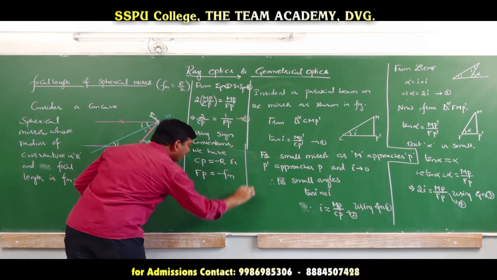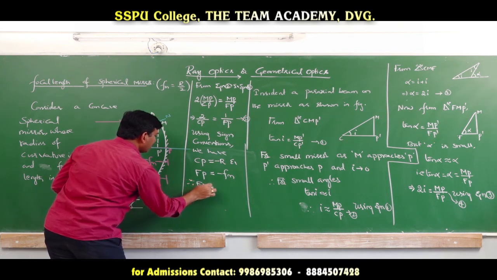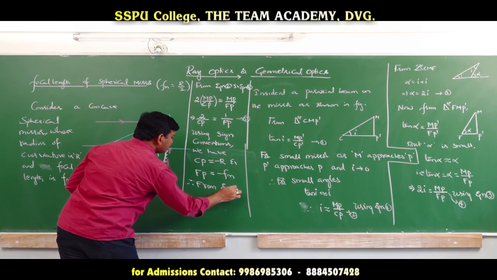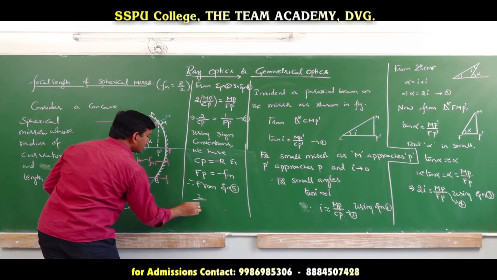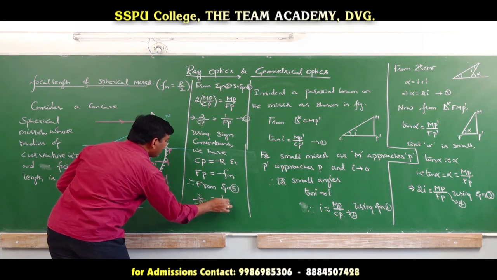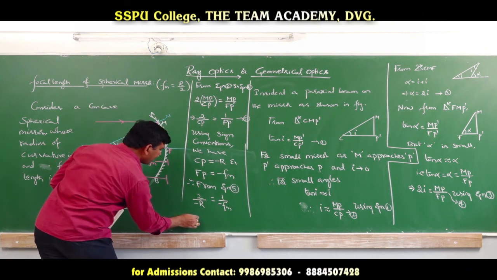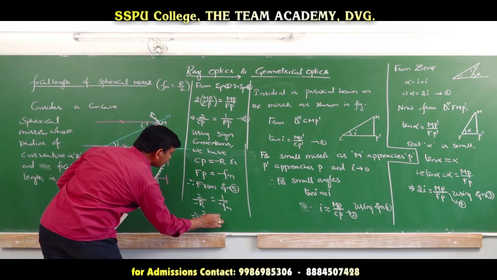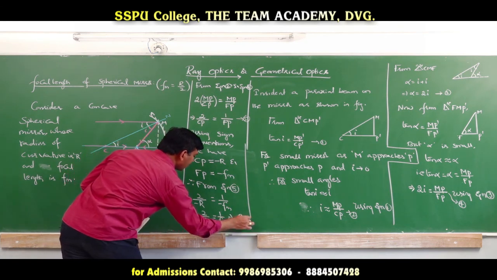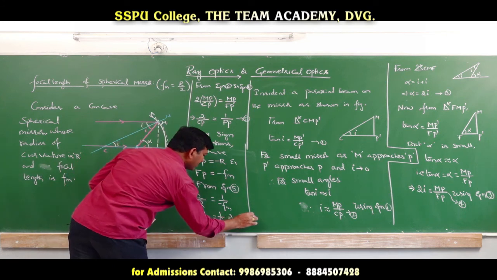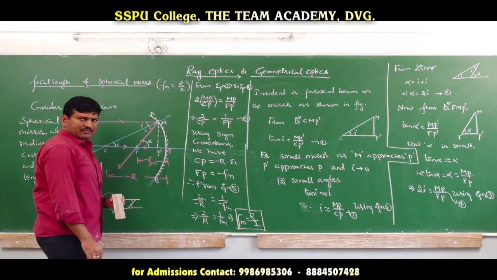So from equation 5, 2 by CP is minus r, equal to 1 by minus Fm. Minus will cancel on both sides and we are left with 2 by r is equal to 1 by Fm, which implies Fm is equal to r by 2 on reciprocating.